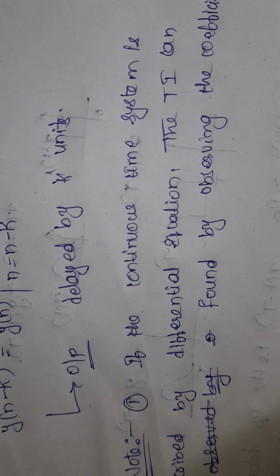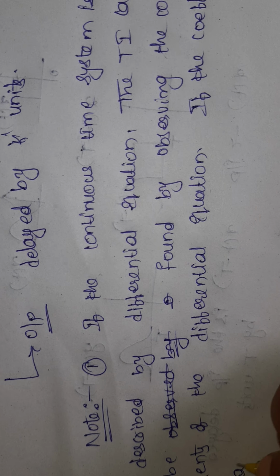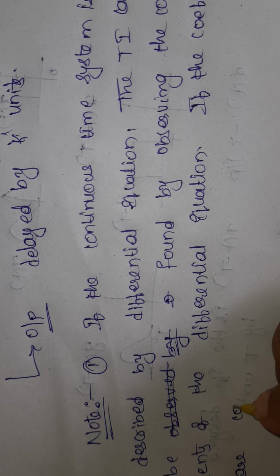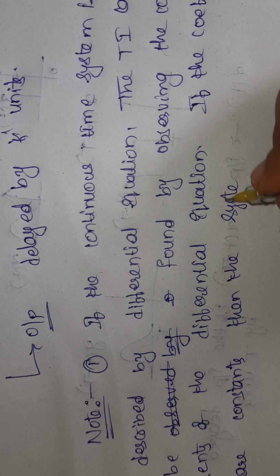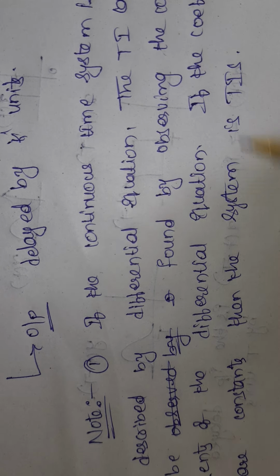Okay, TI is nothing but time invariance. If the quotients of the differential equation are constants, then the system is a time invariant system. If the quotients are not constants, they are functions of time, then the system is a time variant system.